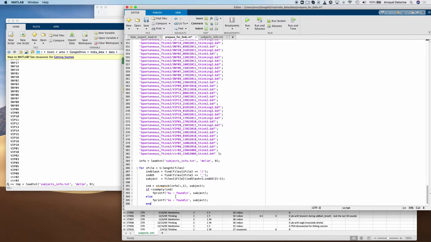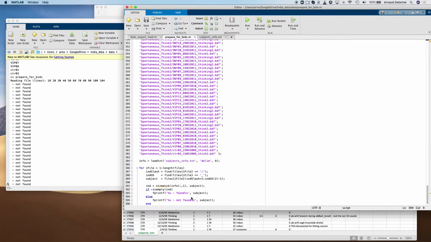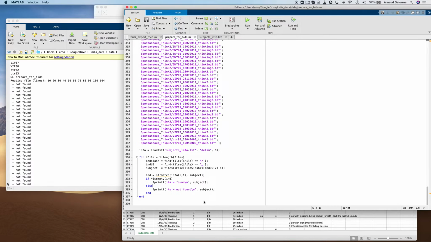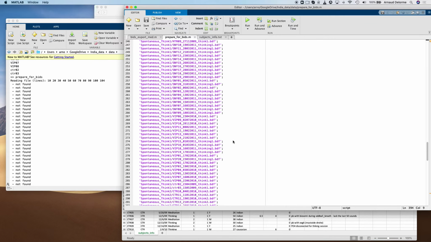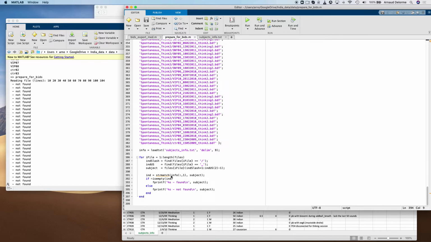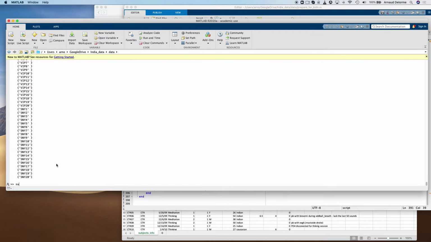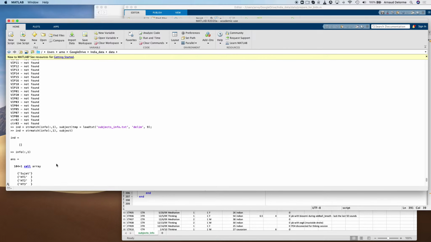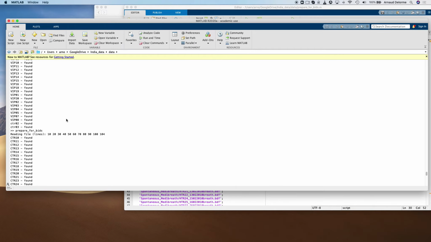So the script is done now, and I'm just going to run it. And so it says not found for everybody. Some are empty at first, so I have to check why they're empty. So I went back and forth between the Excel version, the text version, and the file to try to resolve all the issues. And finally, I was able to get to a state where all the subjects from the subject files were found in the Excel file.